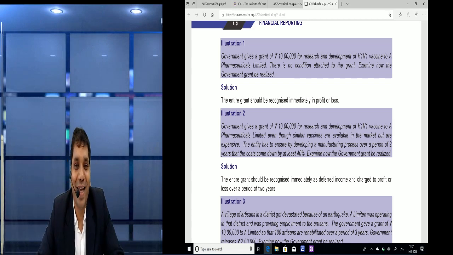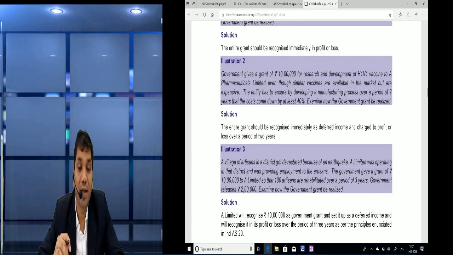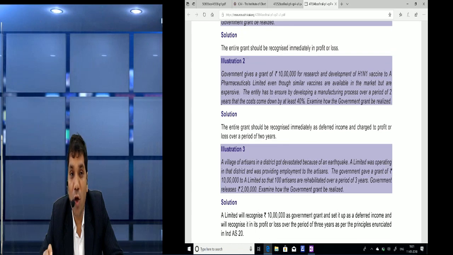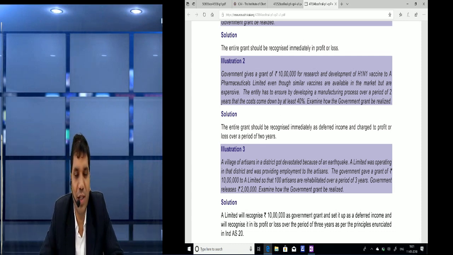As per Ind AS 20, accounting for government grant and disclosure of government assistance, saying that we should record or recognize monetary government grant immediately if it is received without condition or no condition is attached with it. But if some condition is there, then accordingly we should take the decision. We may defer it also.